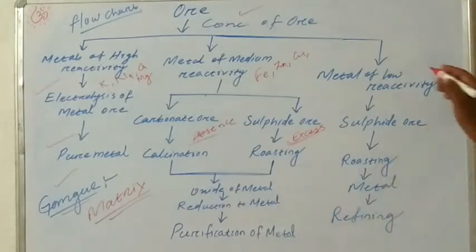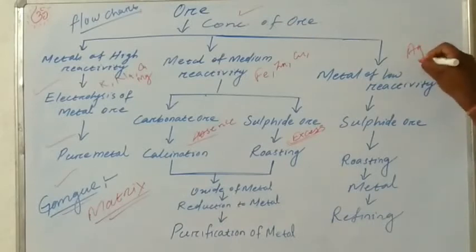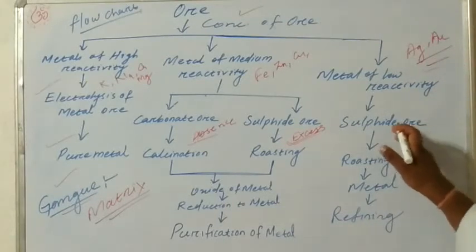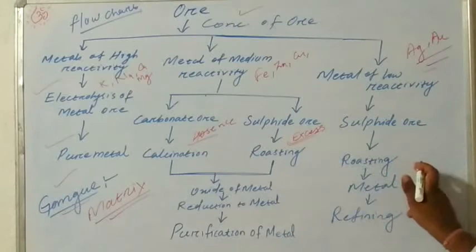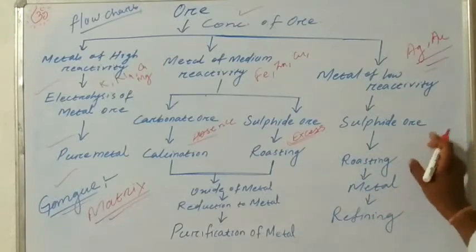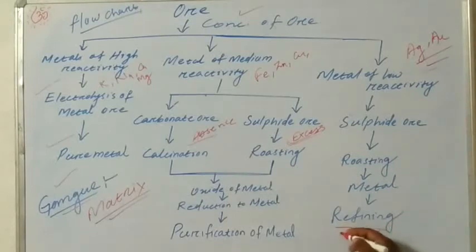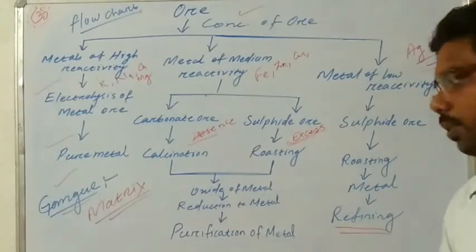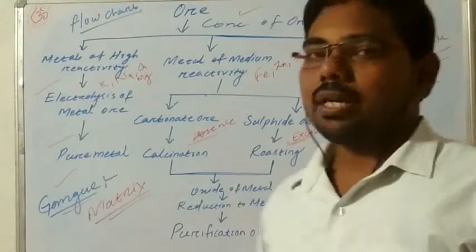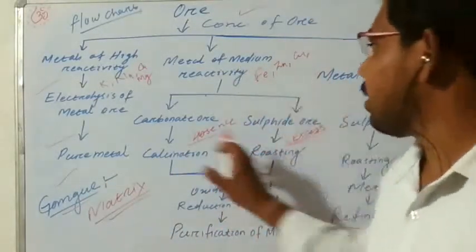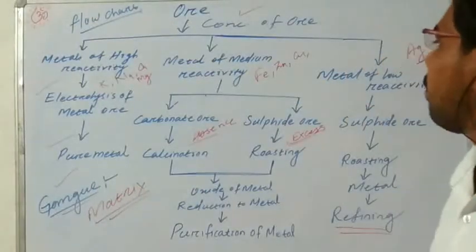Next we come to metals of low reactivity series. In the low reactivity series, we have gold, silver and copper. Some sulfide ores are present, and this sulfide ore is processed by roasting, oxidized by an excess supply of air, and converted into metals, and finally they are refined. Then we get the pure metals. So this is the flowchart. Easily we can remember all these processes with the help of this flowchart.